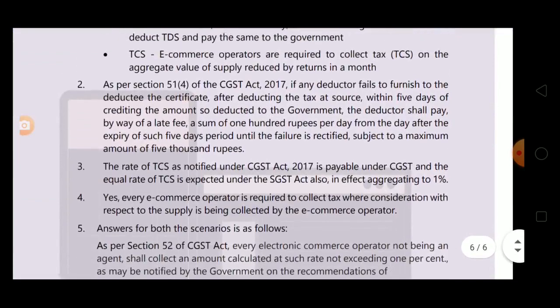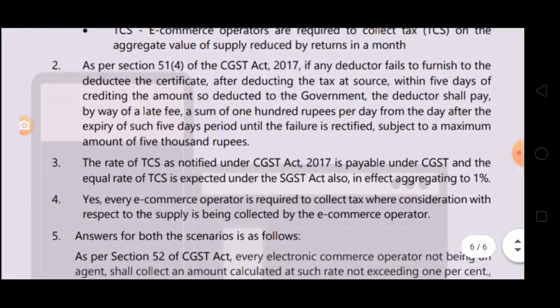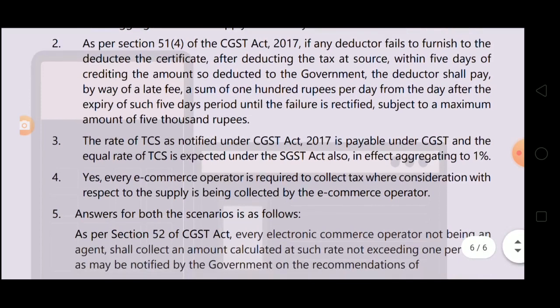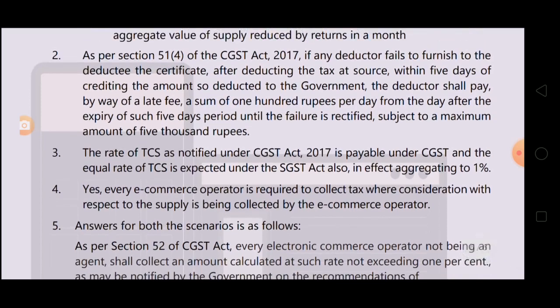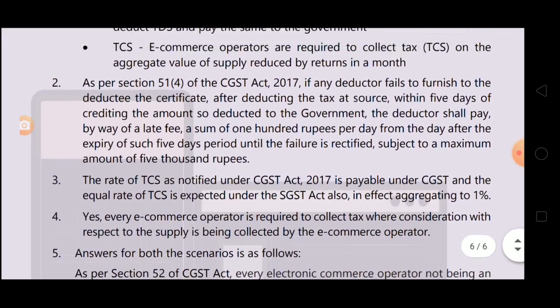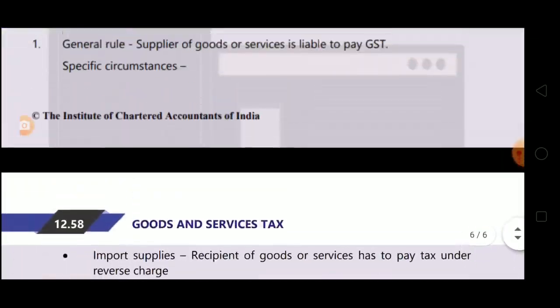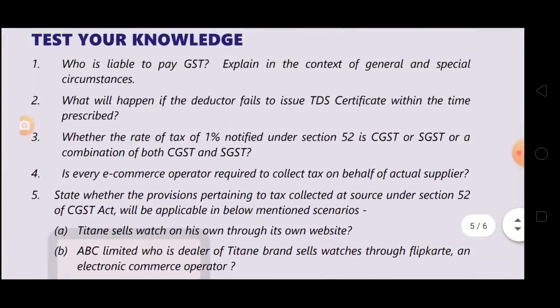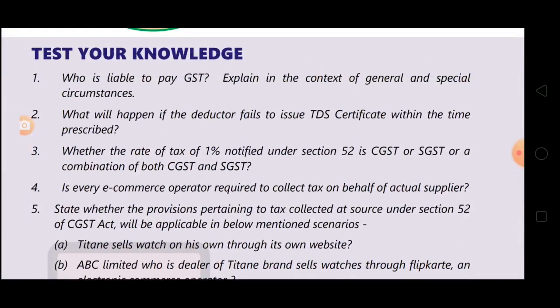See, as per section 51 subsection 4 of CGST Act 2017, if any deductor fails to furnish to the deductee the certificate after deducting the tax at source within 5 days of crediting the amount so deducted to the government, the deductor shall pay by way of a late fee a sum of 100 rupees per day from the day after the expiry of such 5 days period until the failure is rectified, subject to a maximum amount of 5,000 rupees. Okay. Fails to issue TDS certificate in the time prescribed.